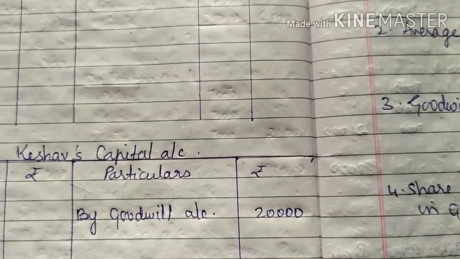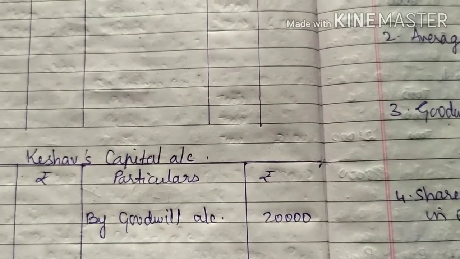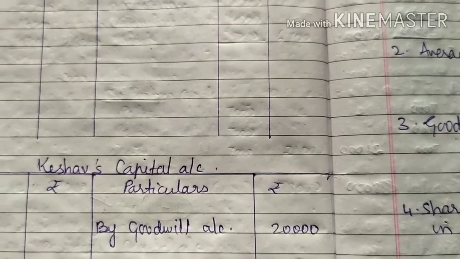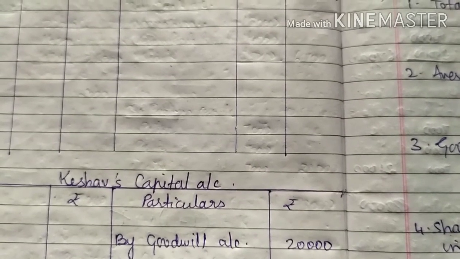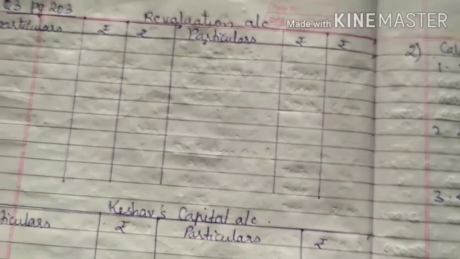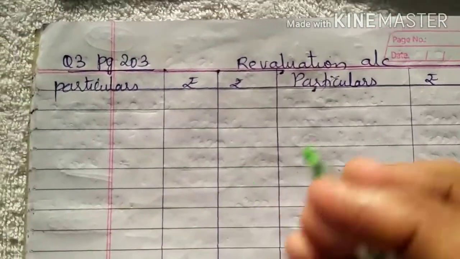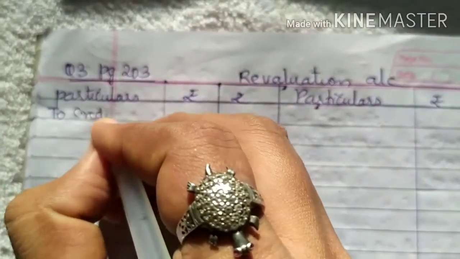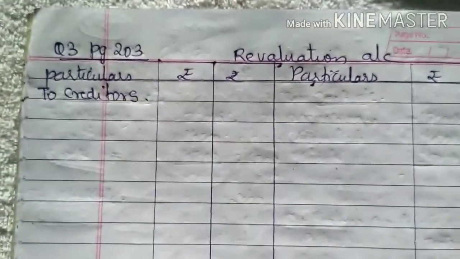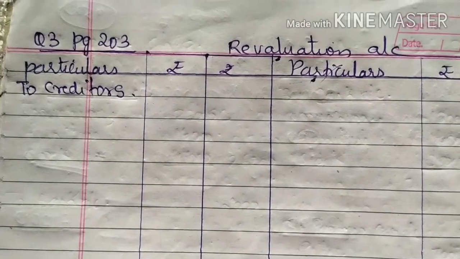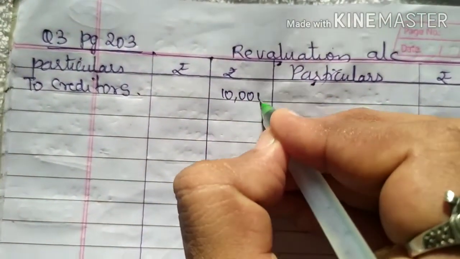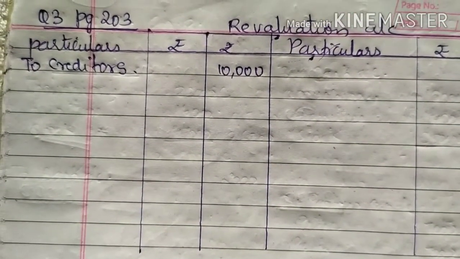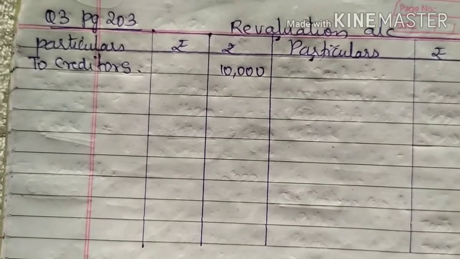Now then you have adjustment number 1. Creditors have increased by rupees 10,000. So if the liabilities are increased, it is a loss for the business. So write in the revaluation account debit side to creditors, which is 10,000. It is increased by 10,000, so it is a loss of rupees 10,000. Second adjustment we have done. Third adjustment we have done.